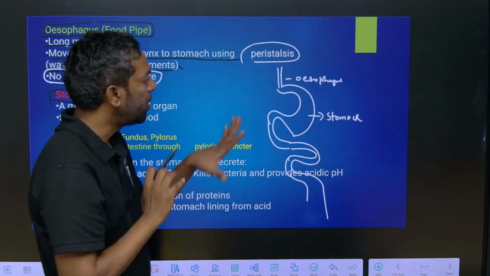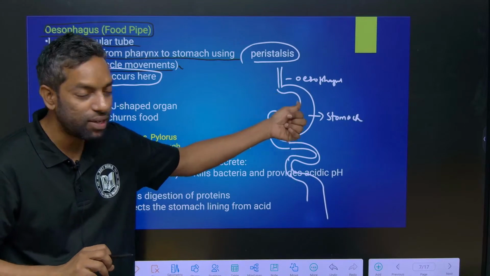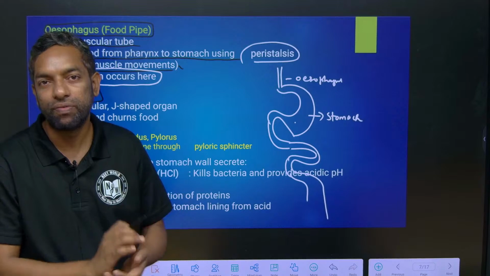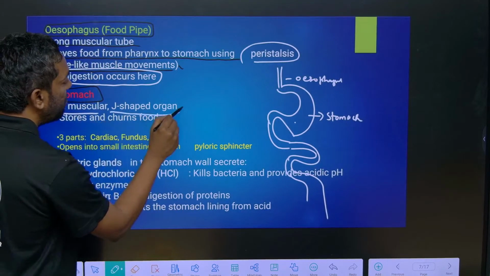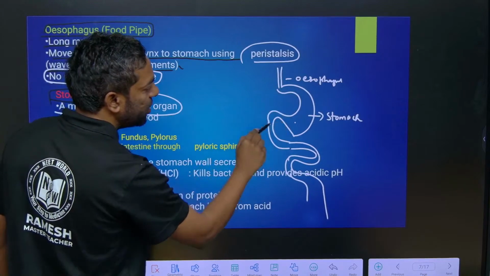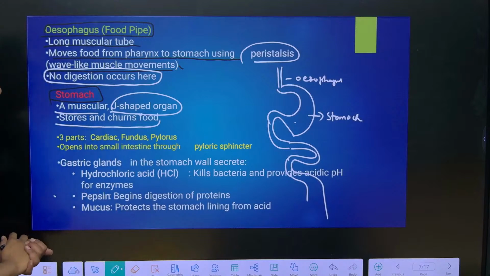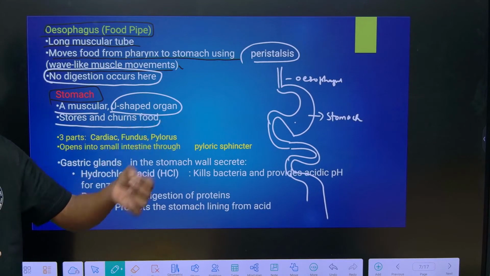Guys, just look into this. This is the only tube, right? The tube turns into the esophagus. The alimentary canal turns into the stomach here, which means storage of food. Yes, the stomach is a muscular J-shaped organ. Just look into this, this is a J-shaped organ that stores and churns the food. The stomach can store the food and churn it, and food can be digested in the stomach. Protein digestion will start in the stomach.